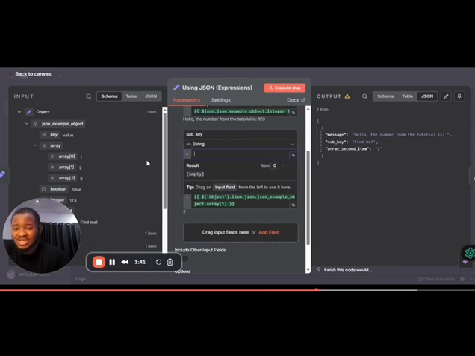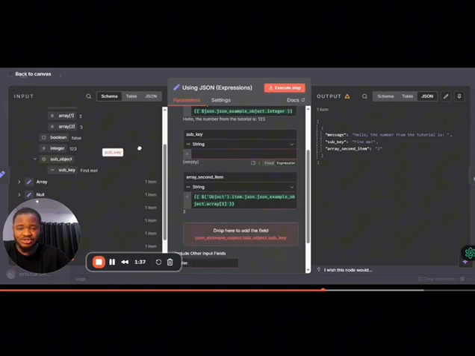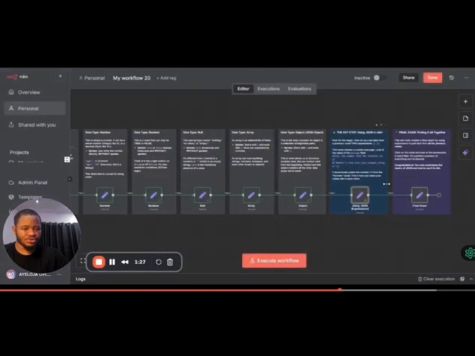But other than that, usually I don't write expressions when I'm doing workflows. I just do drag and drop, because who has the time to be writing? But knowing how to write just helps you debug issues later on. So that is about JSON expressions.